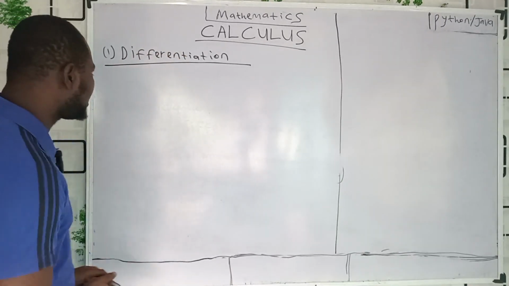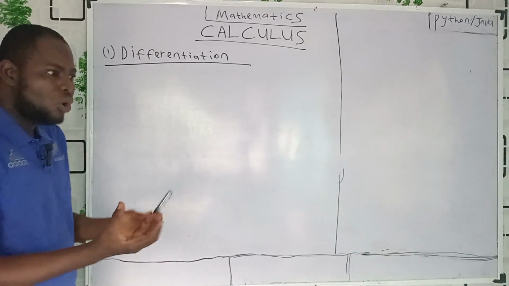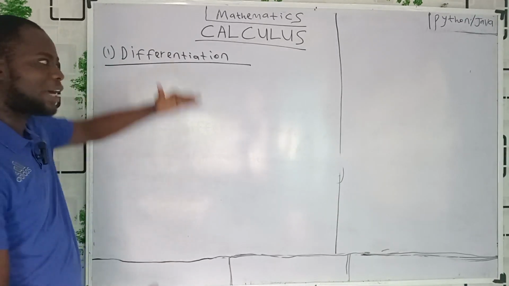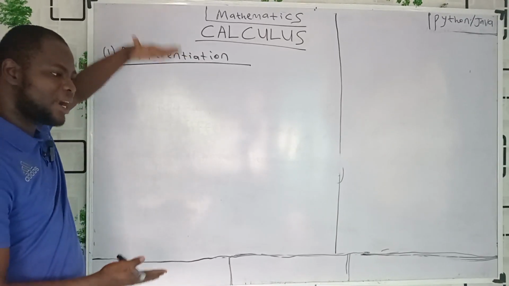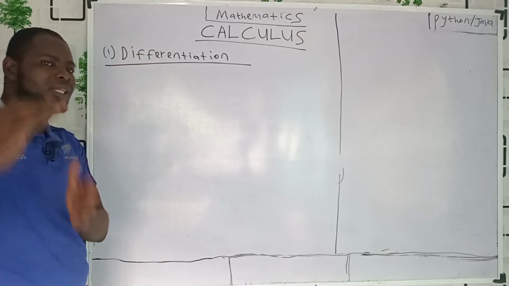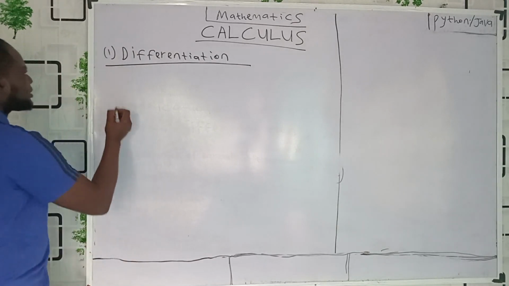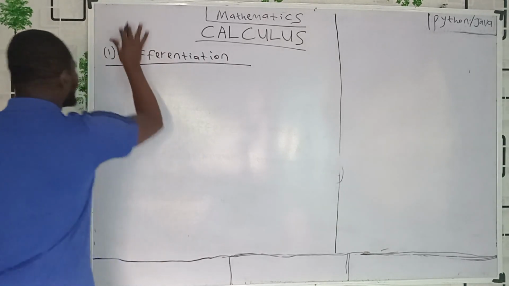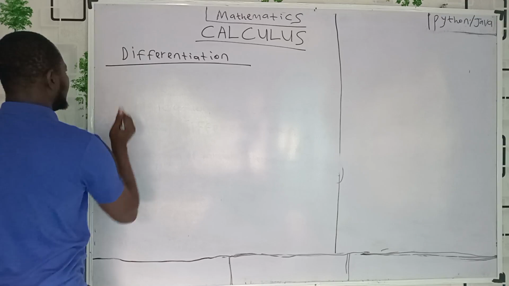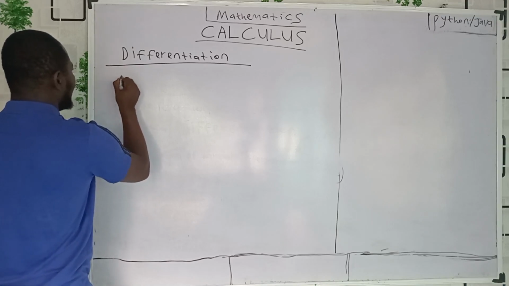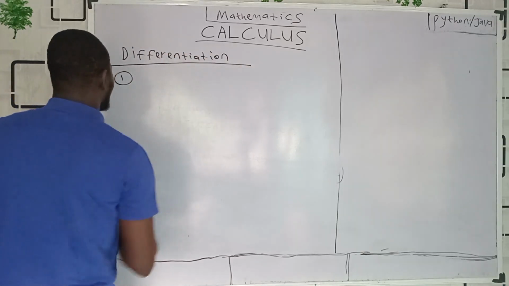Okay, we get that. But here, we just have to know some basic things. So we are going to start from very basic, up to the advanced part, just like the way I have shown us. So the first thing we are going to discuss under differentiation is, let me say number one, differentiation as a whole.